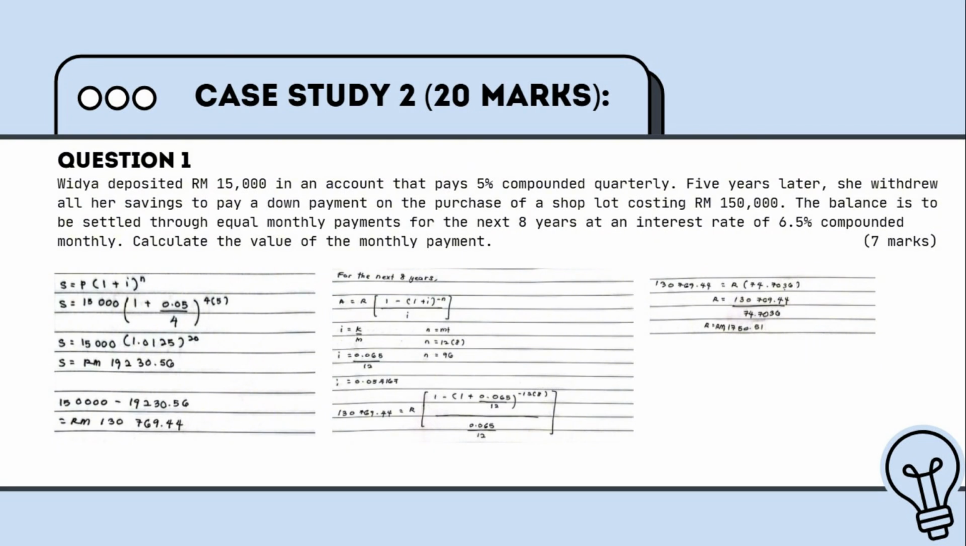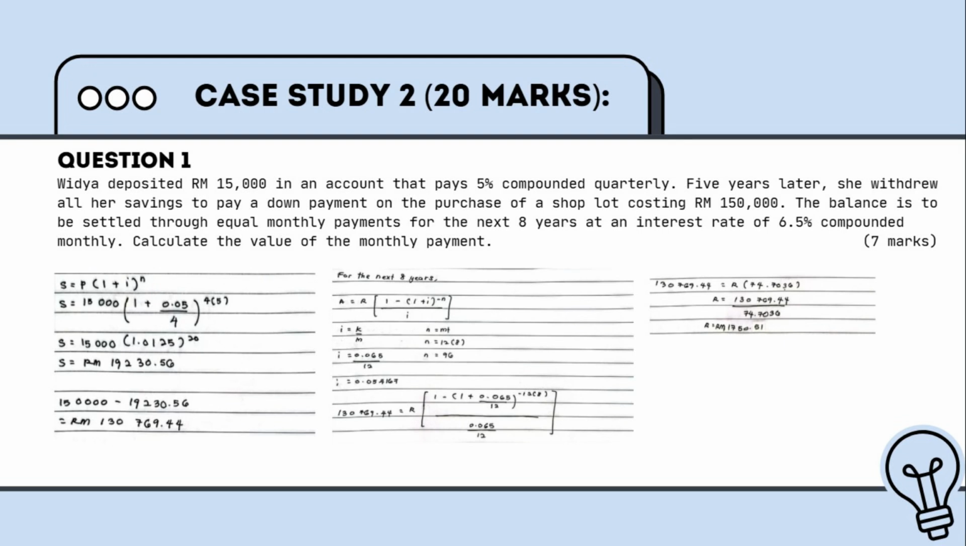This question already gave us present value P 15,000 ringgit, i is 0.05 over 4, t is 5 years, and n is 4 times 5. Next, we are going to put all the information given into the future value formula because we need to find S. The formula is S equal to P times 1 plus i to the power of n, which is to find S, 15,000 ringgit times 1 plus 0.05 over 4 to the power of 4 times 5. After that, we are going to solve the equation and we will get the amount of S equal to 19,213 ringgit and 56 cents.